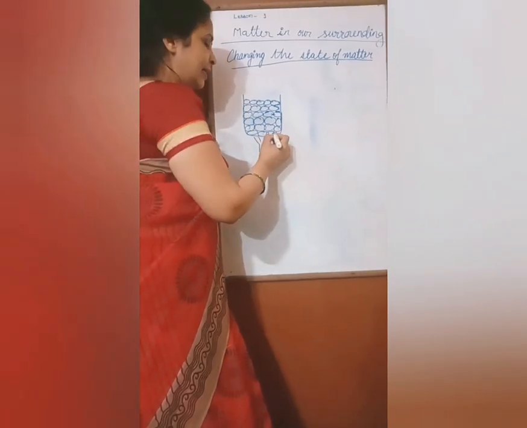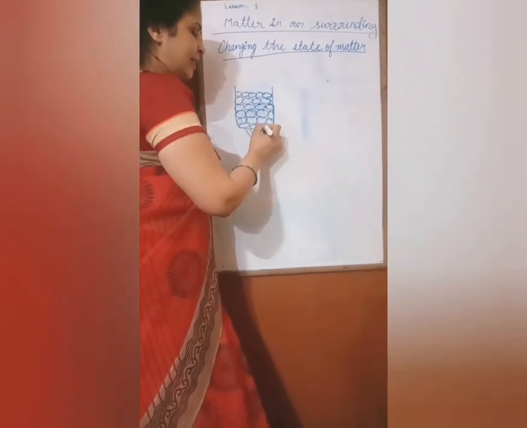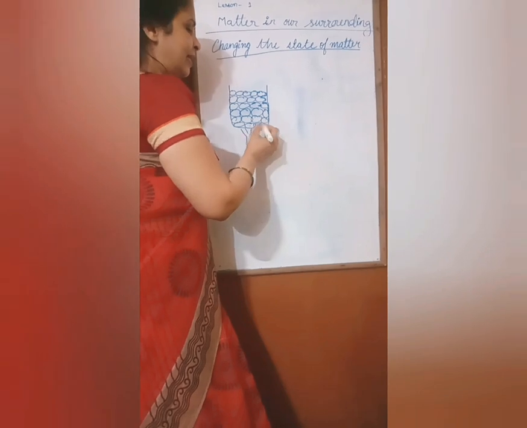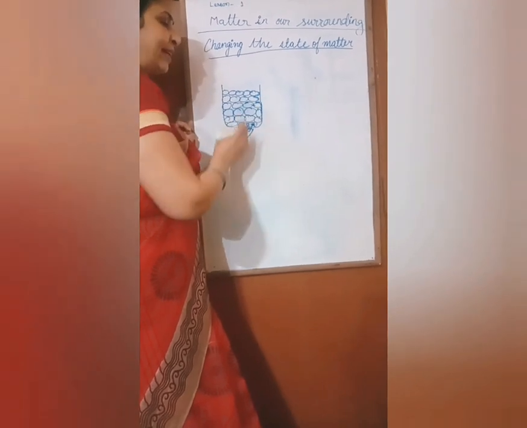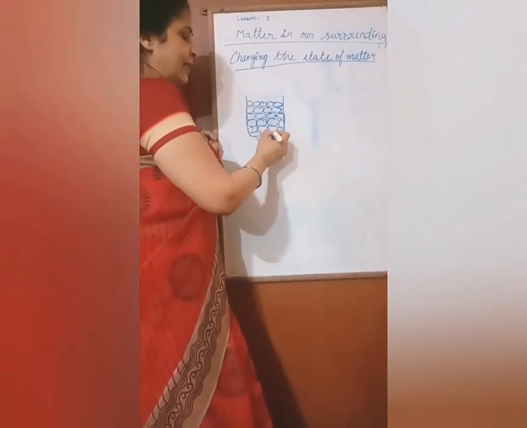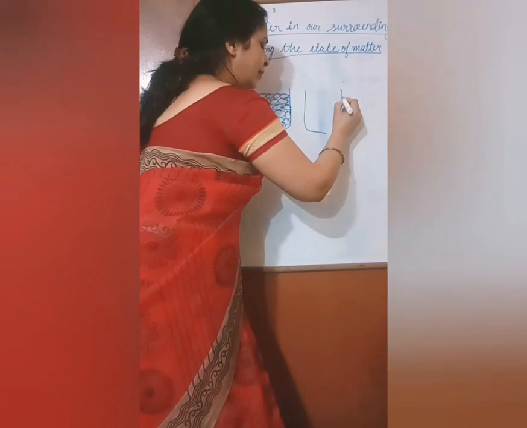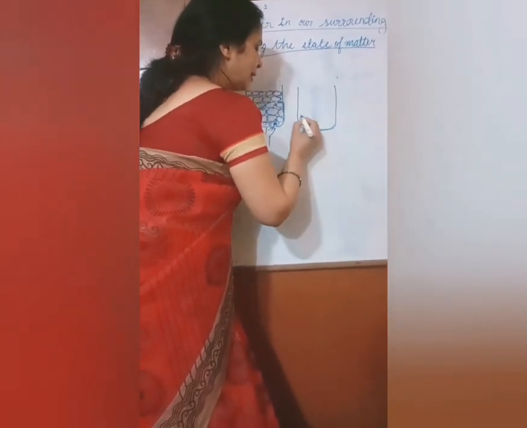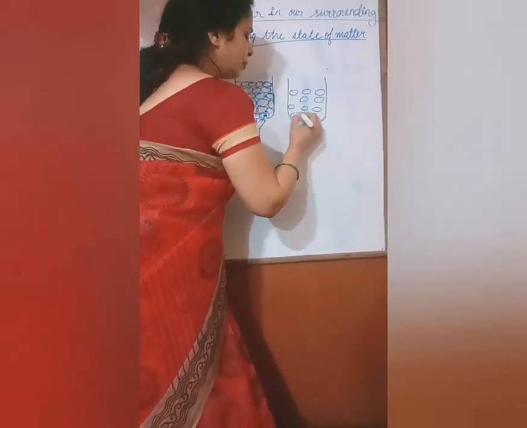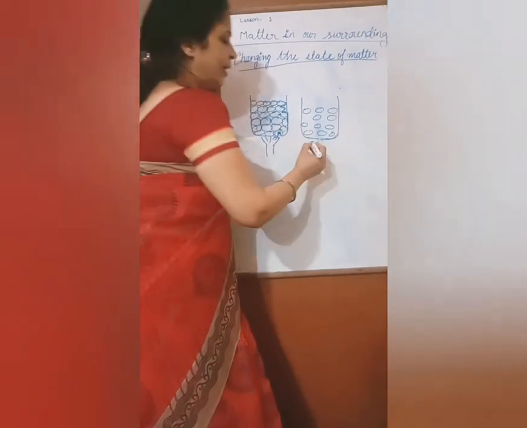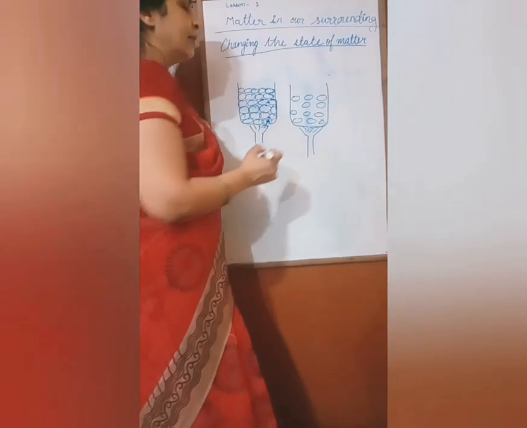When we provide heat they get extra energy, meaning more kinetic energy, they start vibrating, and due to that energy they can overcome the force of attraction, the cohesion force, and start vibrating fast, and due to that they convert into liquid. They can go apart.